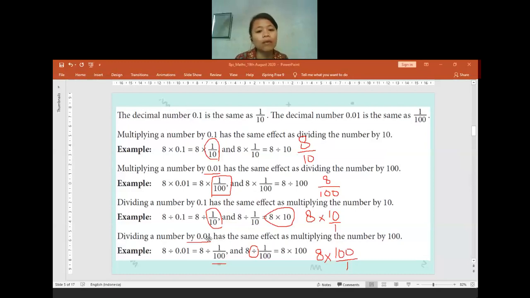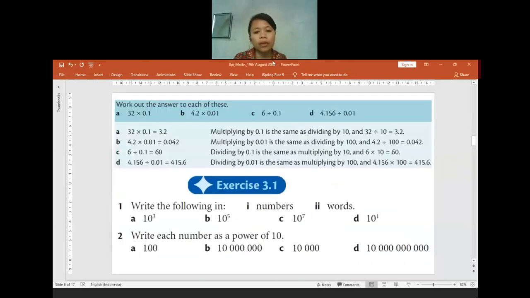Okay, now is there anyone having any question for multiplying or dividing the number by 0.1 and 0.01? Is there anything confusing? No? Okay. If nothing is confusing, I will continue to the example given in here.